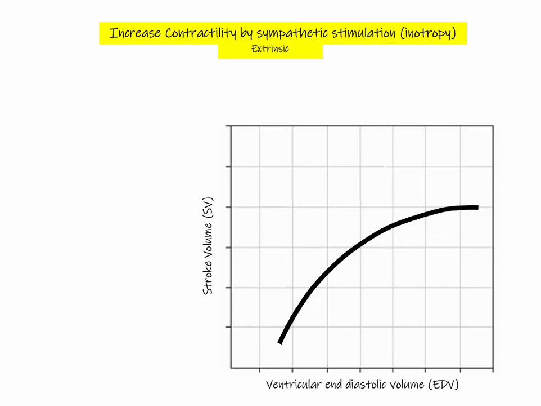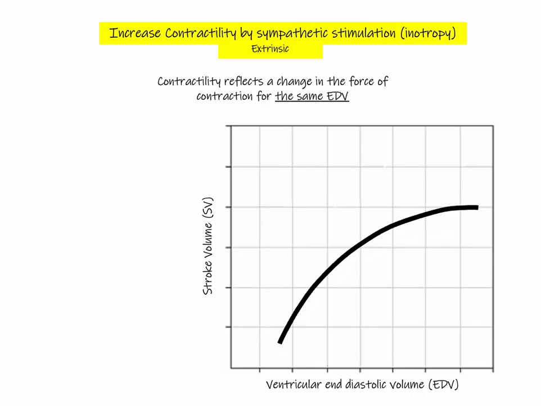Now if you recall, when we talked about the sympathetic and parasympathetic effects on the SA node, we called those chronotropic effects. So that's affecting the heart rate. Here, where we're talking about sympathetic stimulation of the ventricular muscle, we can refer to those as inotropic effects. And this is an extrinsic effect, so this is something outside the heart that's impacting the force of contraction. Now we can show this inotropic effect on our